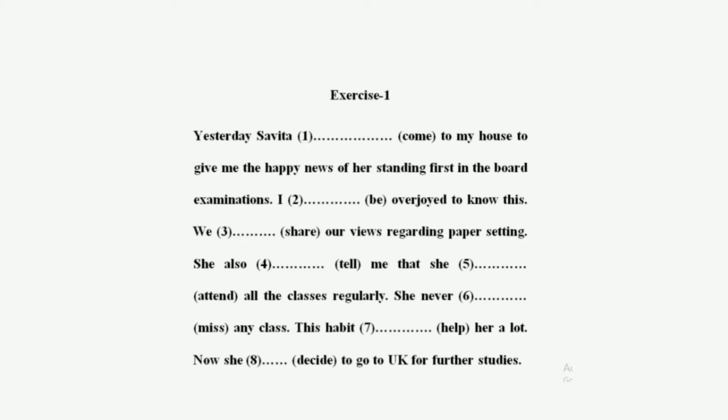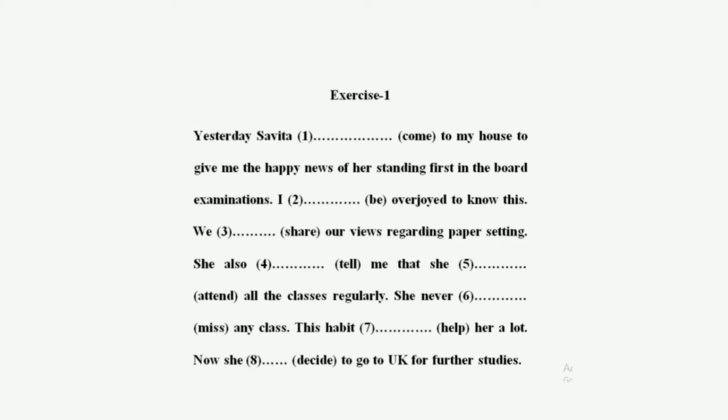So when we talk about two actions which happened in the past, the first action we will be writing in past perfect tense and the second action will be writing in simple past.